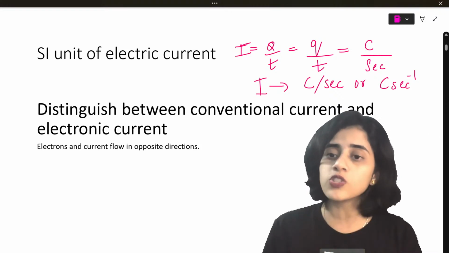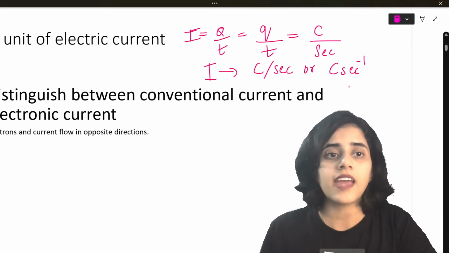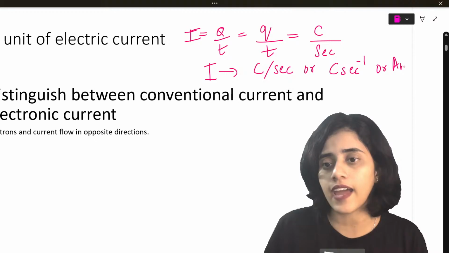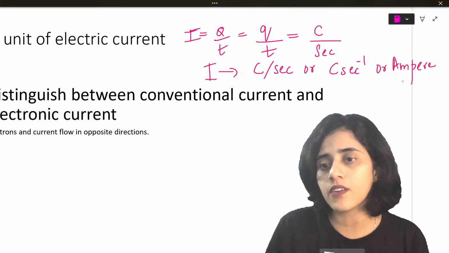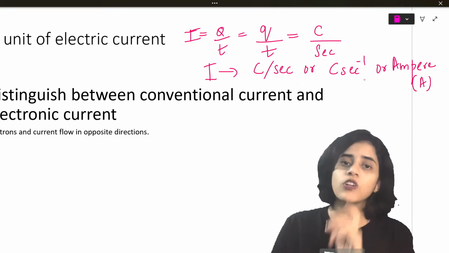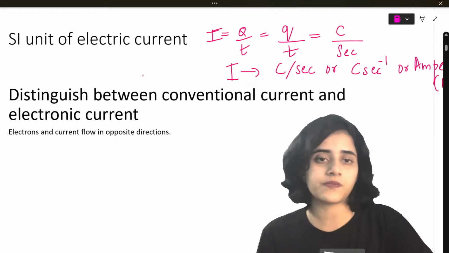Now, this can also be called as, yes, very good, it can also be called as ampere. Ampere is also represented by the alphabet A. This is the SI unit of electric current.